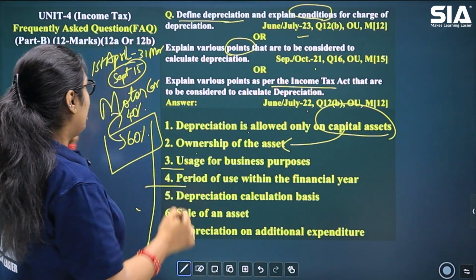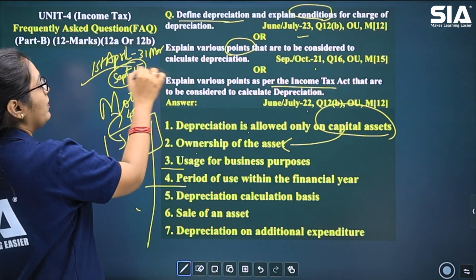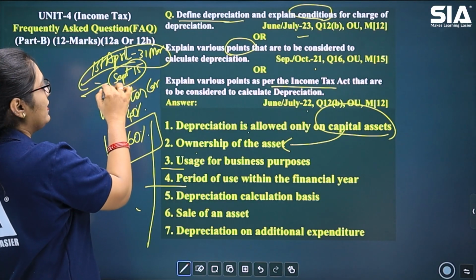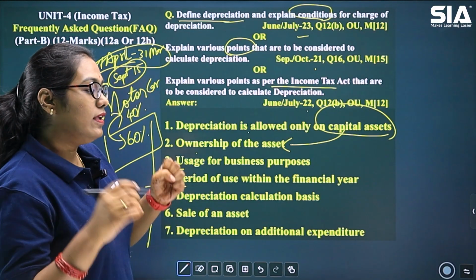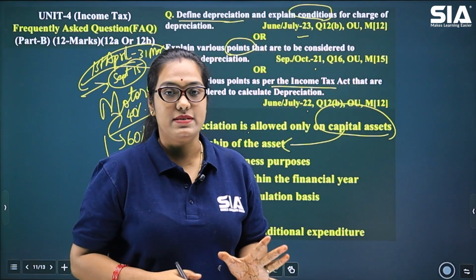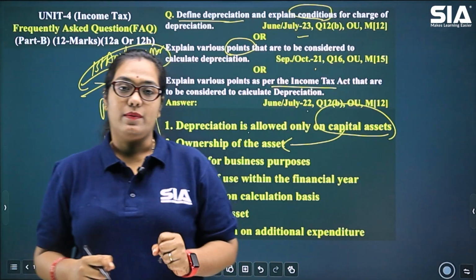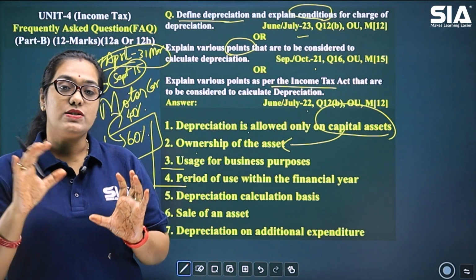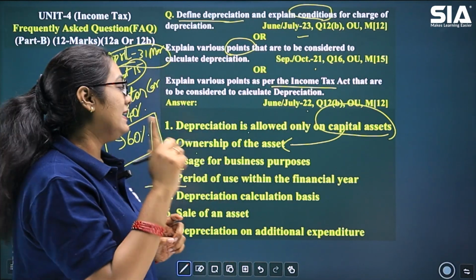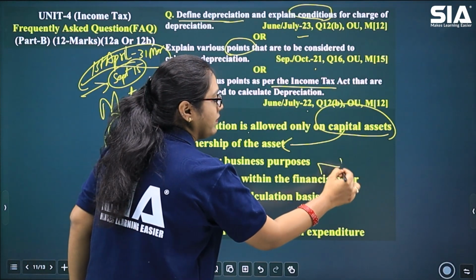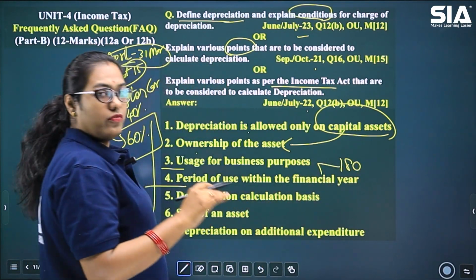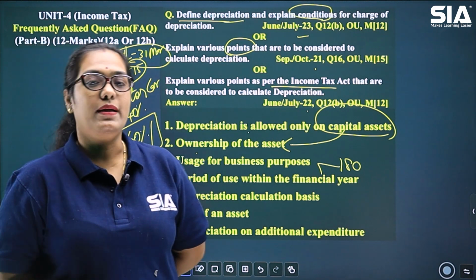Okay, so that means it is not used for the full period, it is coming between the year. So based on the time it was brought into the business, depreciation will be charged. How? Now let me tell you that if a particular asset is used for 180 days or more, then full depreciation percentage can be applied.